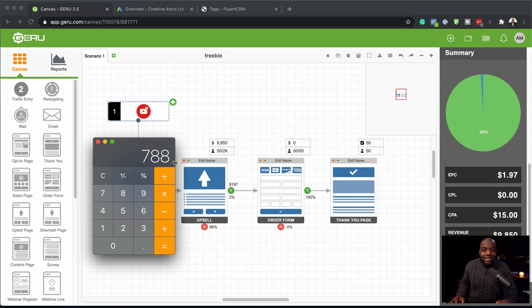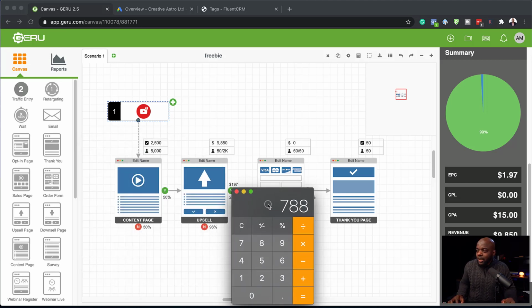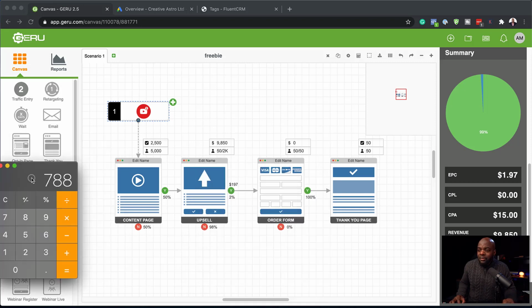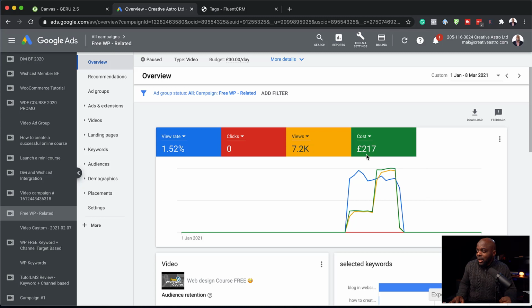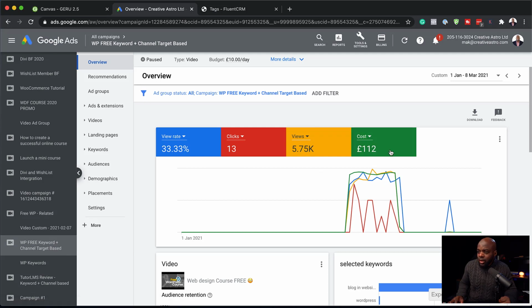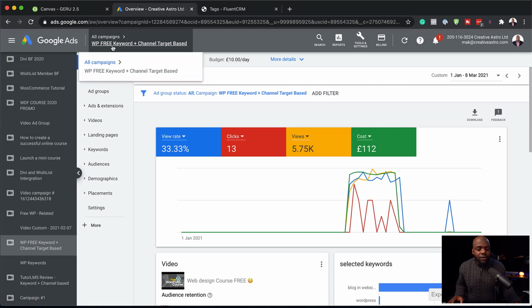So this would have given me 788, which is a profit. To be honest, this is 788 pounds, considering that 2% would have bought here, which is 4 people, 788. But in reality, if you take a look here, I've spent 217 here, and I also spent 112 here. So I would have made a profit, but far from what I was predicting with this tool called Geru.